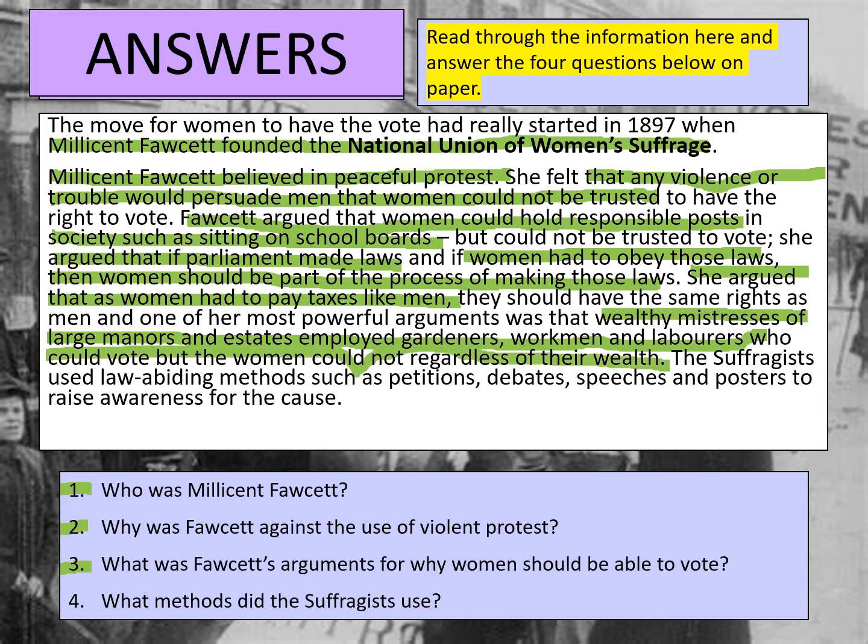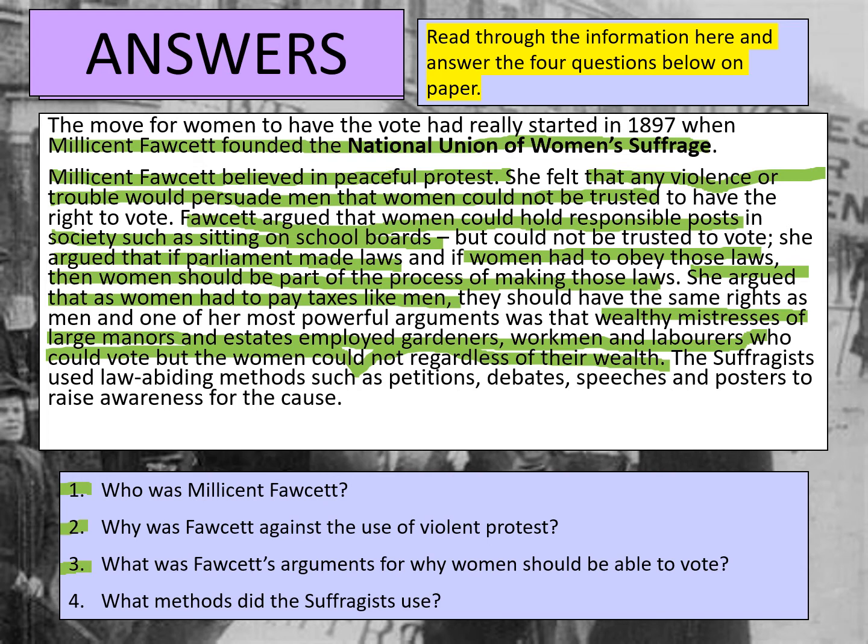So what that's trying to say is that Fawcett's main argument for why women should be able to vote is that women already had important roles in society, such as sitting on school boards. They could be trusted to do that, but could not be trusted to vote, and she thought that seemed unfair. She also believed that if women had to obey laws, then they should have a role in making those laws. Otherwise, women have to obey laws, but if they have no role in making the law, then why should they accept the laws that are forced upon them? She also argued that if women had to pay taxes, then again, they should have a role in Parliament.